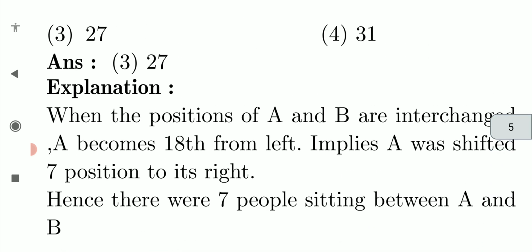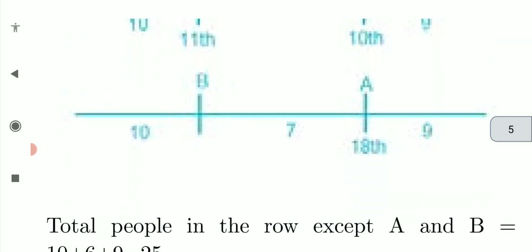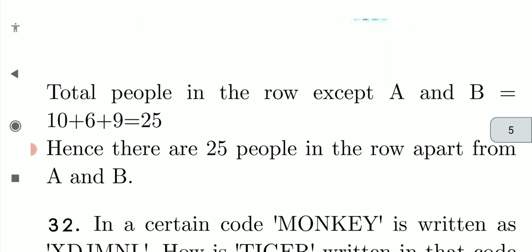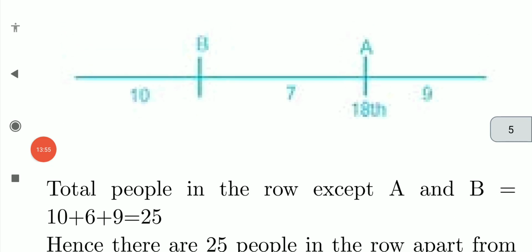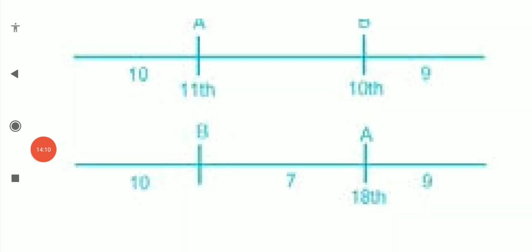Actually, what we have to do is 10 plus 6 plus 9, except A and B. We should not consider A and B. Between 11 and 18, there would be 6 persons.